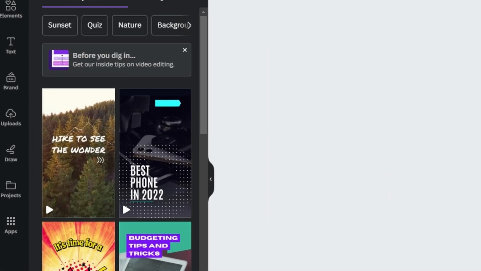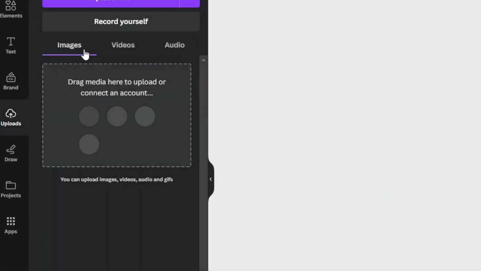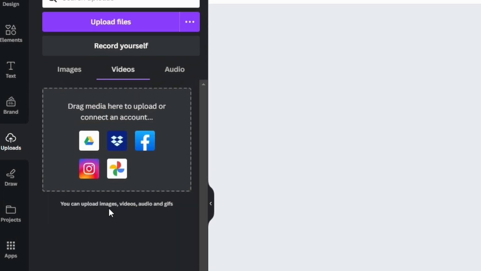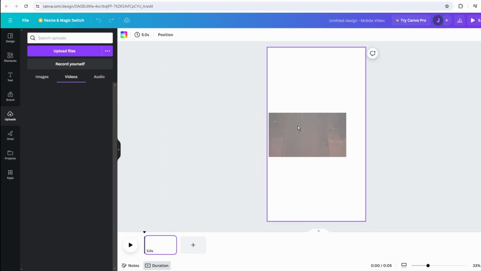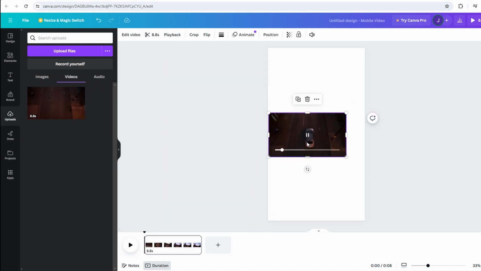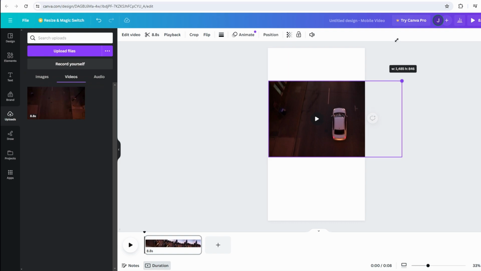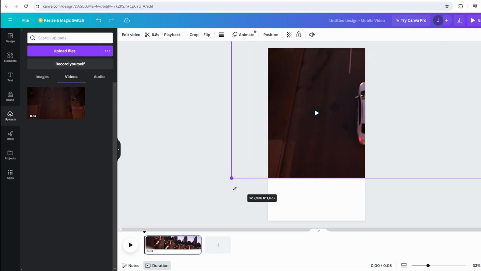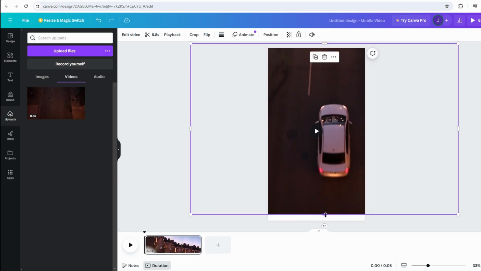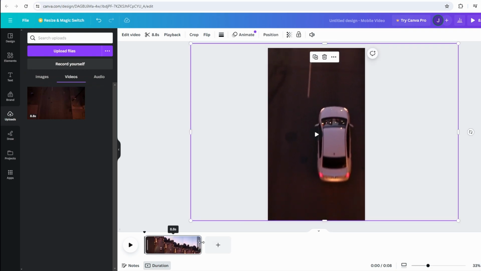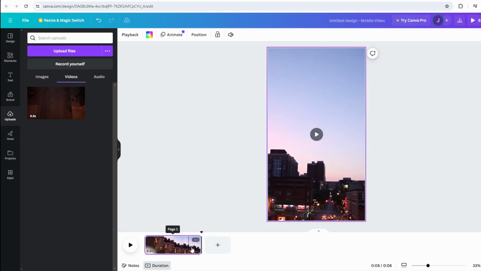Click on Upload and select the video you want to use for your YouTube short. Drag and drop the video onto the canvas. Resize and position the video to fill the YouTube short dimensions. If needed, you can trim the video to the desired length using the Video Editor.